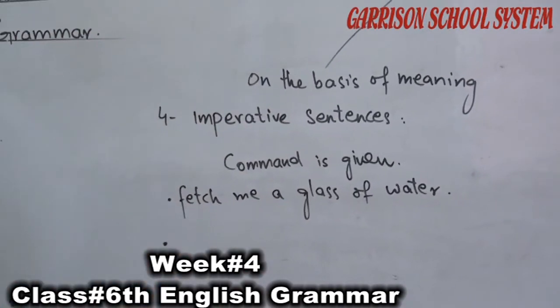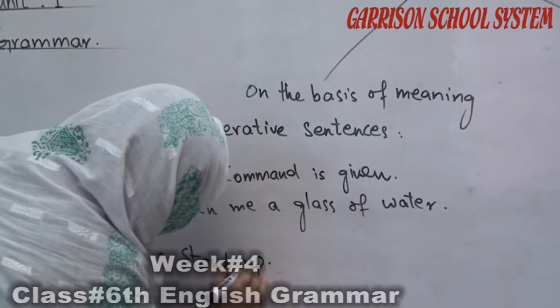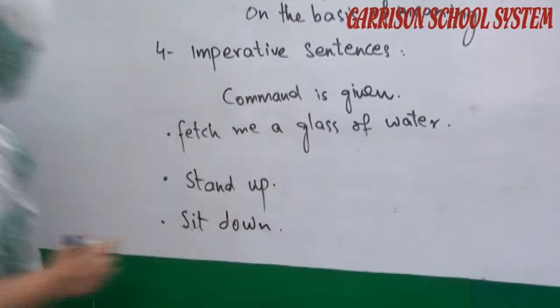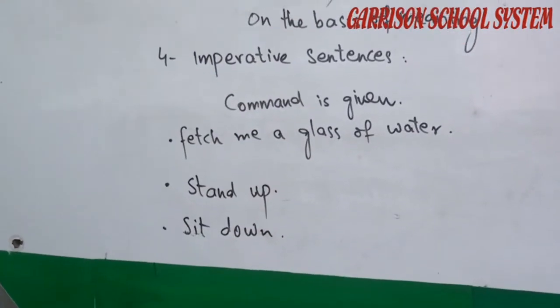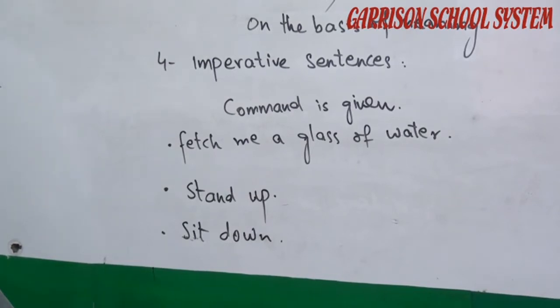Stand up. Sit down. You are giving an order to someone. A command is given to do something, that is imperative sentences. Never tell a lie.